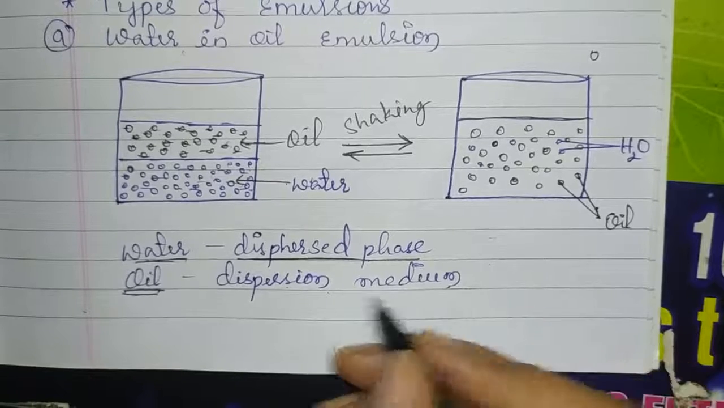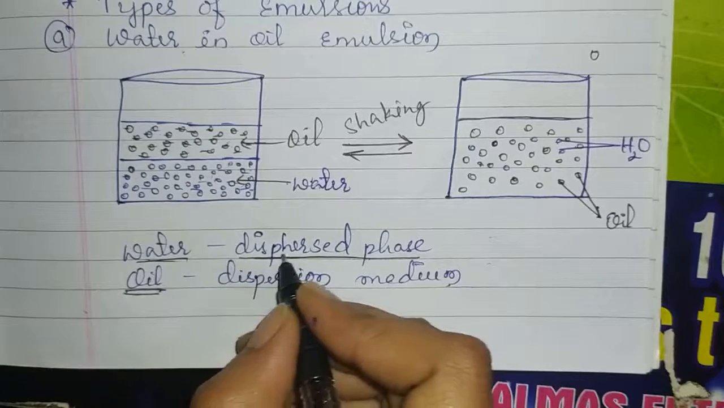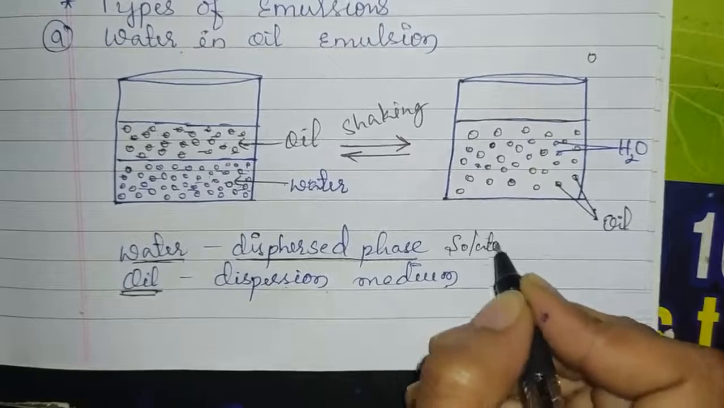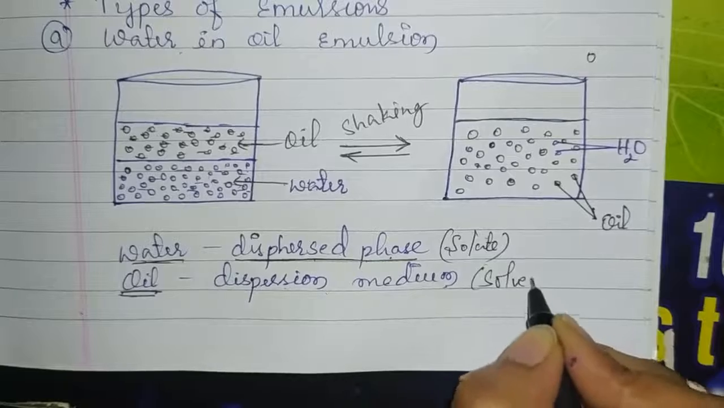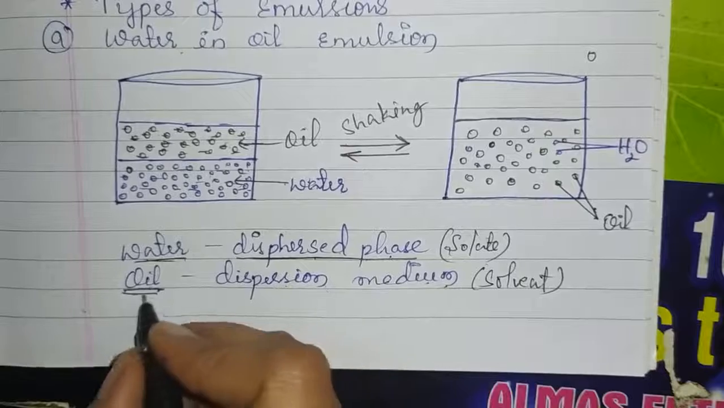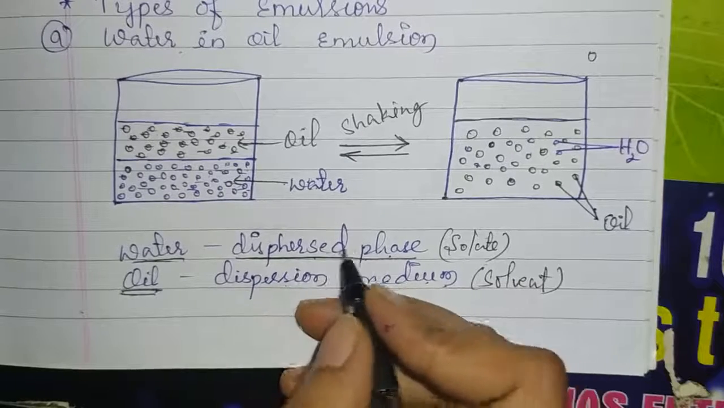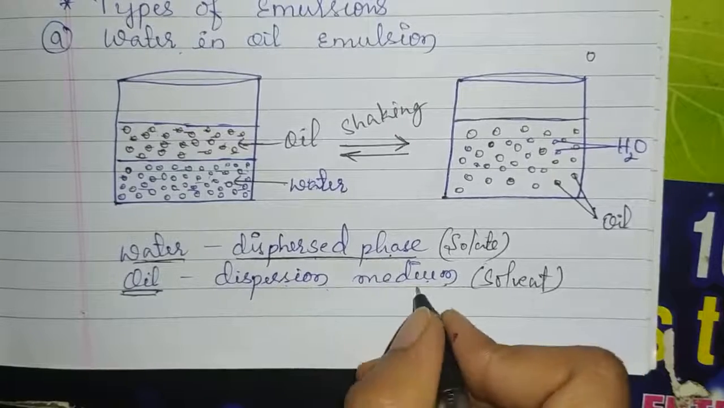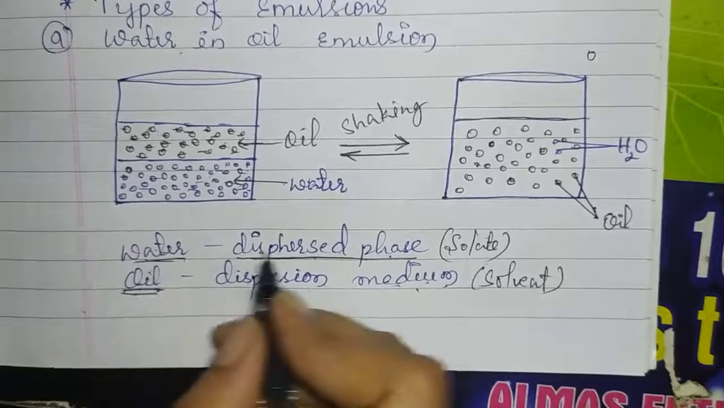It is almost similar to a solvent, but here what happens is that the solute is not dissolved in the dispersion medium. Instead, the solute is dispersed. Therefore, in this case, the solute is said to be the dispersed phase and the solvent is said to be the dispersion medium. The liquid in which the dispersed phase is dispersed is known as the dispersion medium. Here oil is a dispersion medium and water is a dispersed phase.